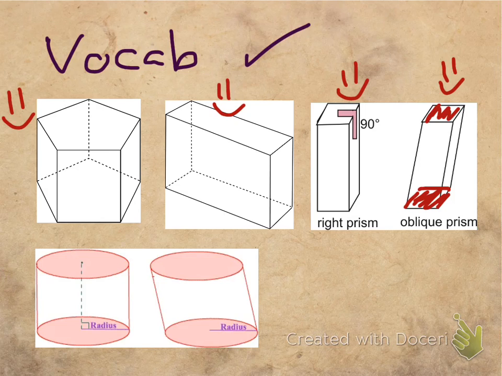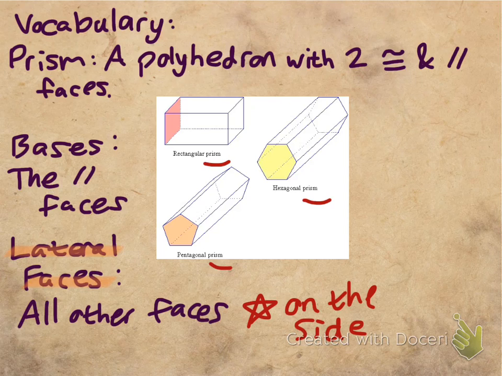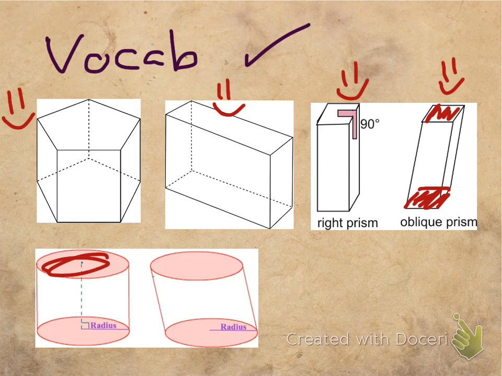So now let's look down here. We have two cylinders here. One's a right cylinder, that's this one, and one of them's an oblique cylinder. But are they prisms? So again, if you go back and look at the definition, it is a polyhedron with two congruent and parallel faces. Well, they have two congruent and parallel faces, that's good, but they're not polyhedrons because this circle is not a polygon. So these are not prisms. They're cylinders, so that's why it's a separate category.